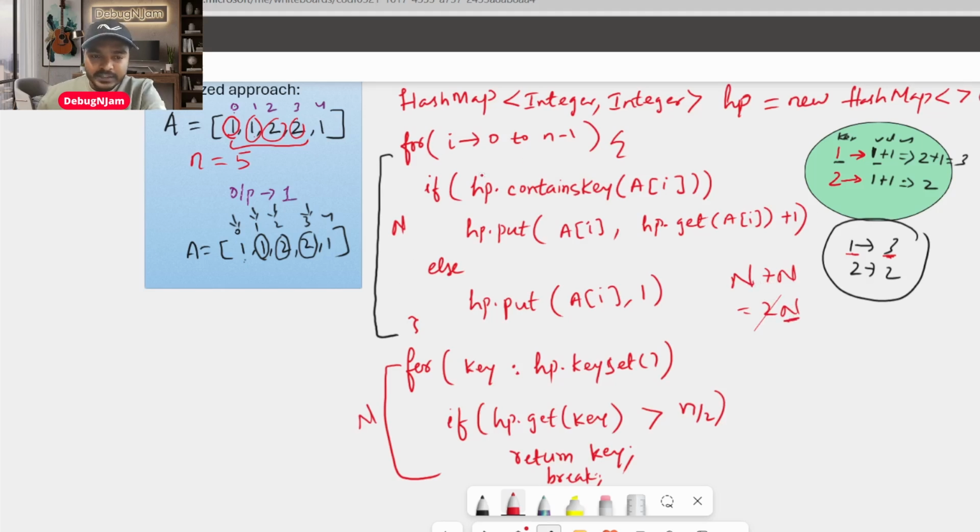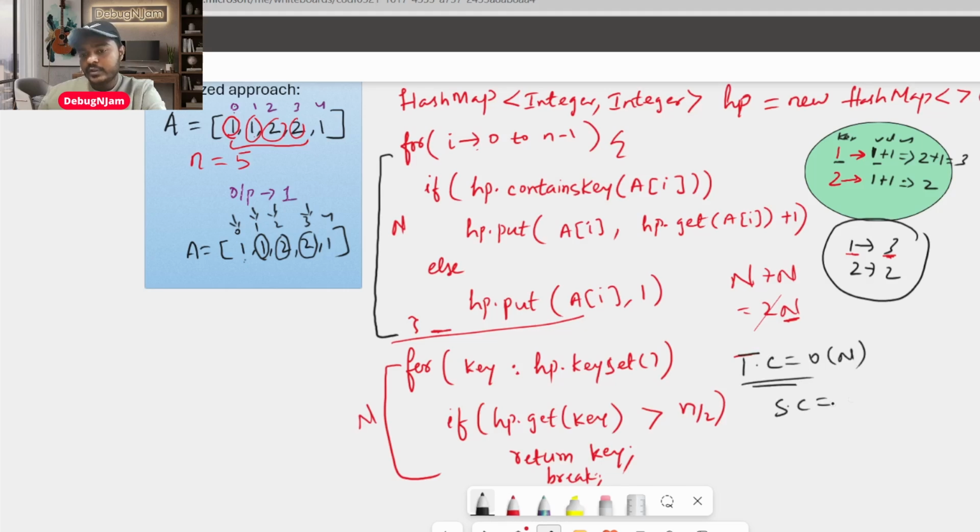Are we using a nested loop here? These are two different loops, right? This is a 0 to n traverse and it's over, it ends here. Again, from the start you are traversing from 0 to n. So it's n plus n, not n into n. So you need to make sure of this. So n times, so the time complexity for this piece of code is big O of n.